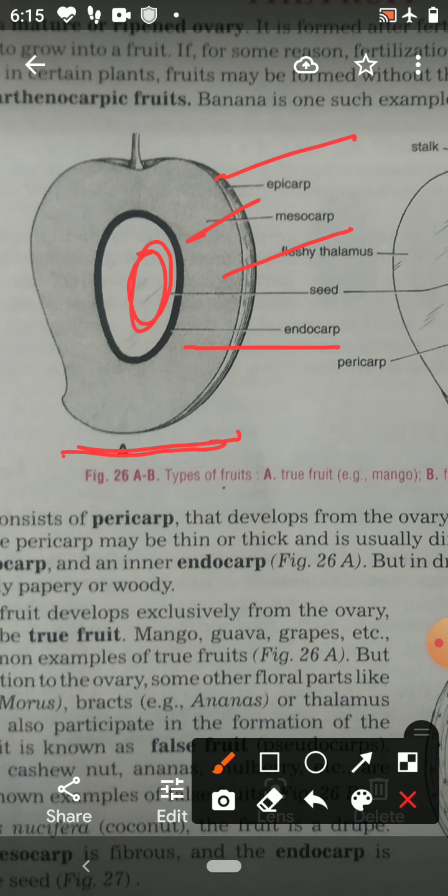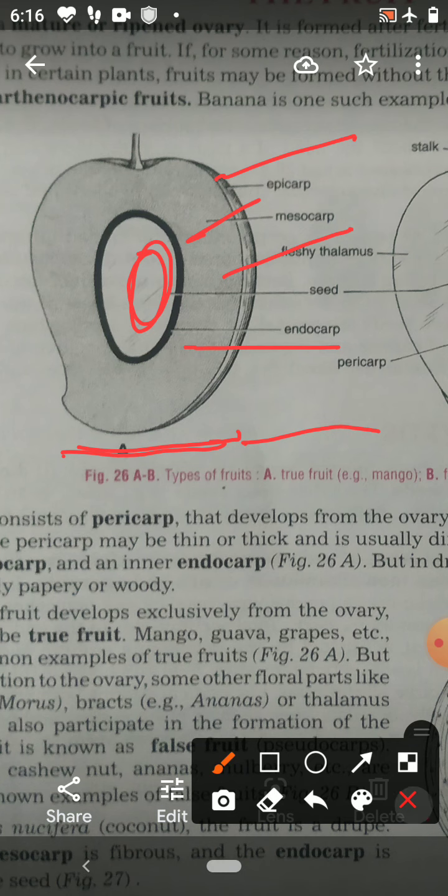When the edible parts of the fruit develop from the ovary, that is the true fruit. True fruit examples are mango, guava, grapes. But in some plants,